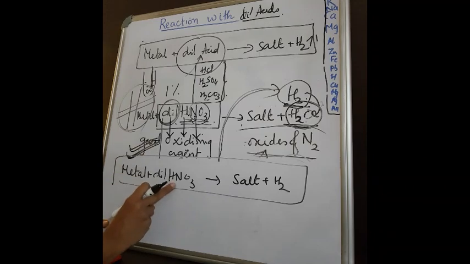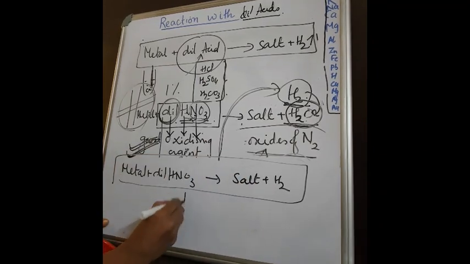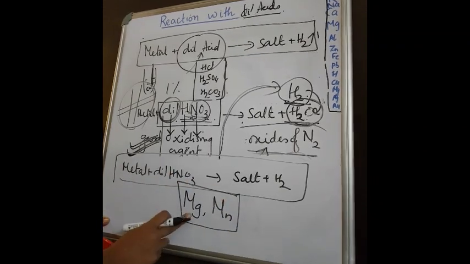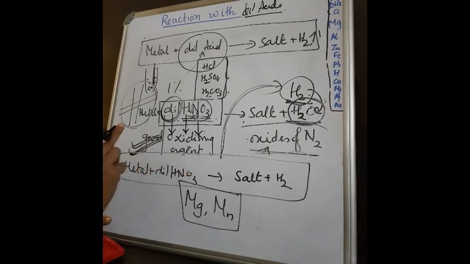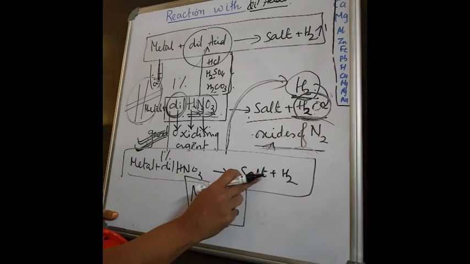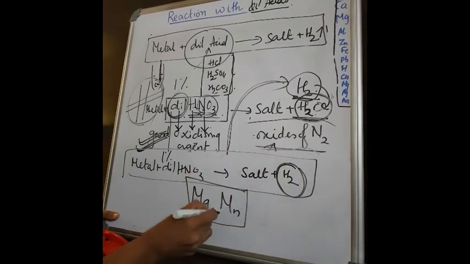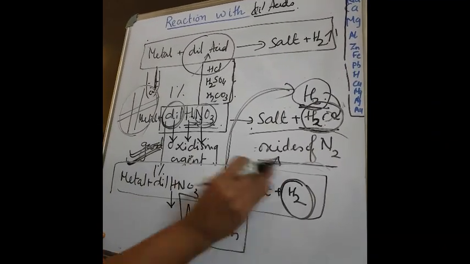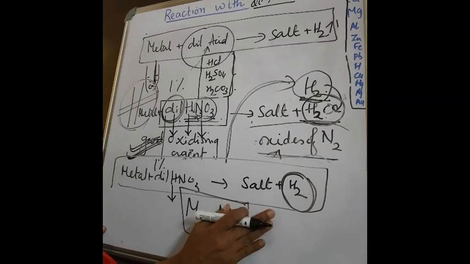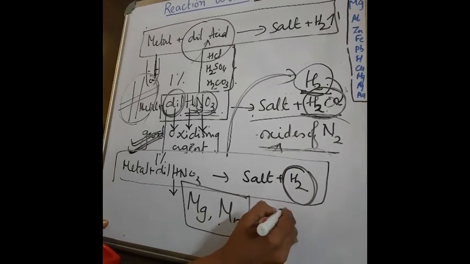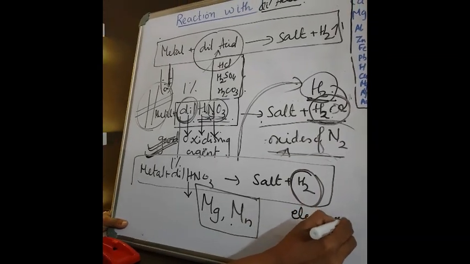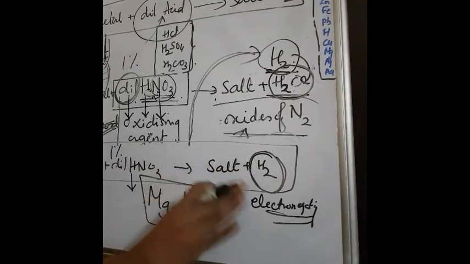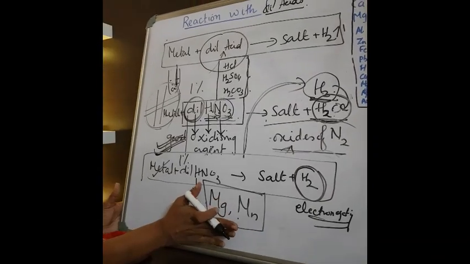Only two metals react with dilute HNO3 to give hydrogen. And which are the two metals? That is magnesium and manganese. MM. Magnesium and manganese react with dilute nitric acid, that is 1% nitric acid, to form what? Salt plus hydrogen. Because in this case, it does not act as an oxidizing agent. It does not give the oxygen to this hydrogen. The explanation you will study more in 11th standard, that is electronegativity and all. We will study it later. The electronegativity of magnesium and manganese tends to form the hydrogen. Leave it, it is not your cup of tea. So this is the exception.